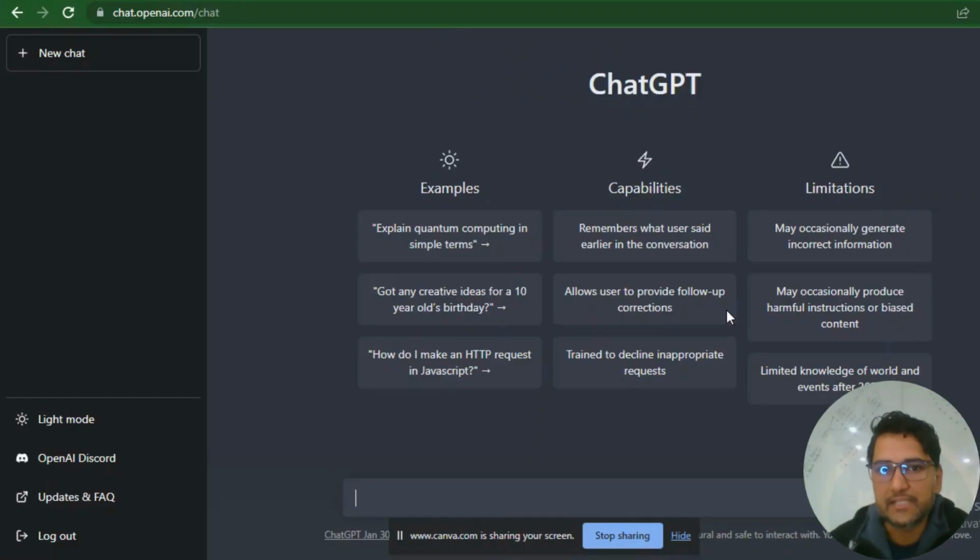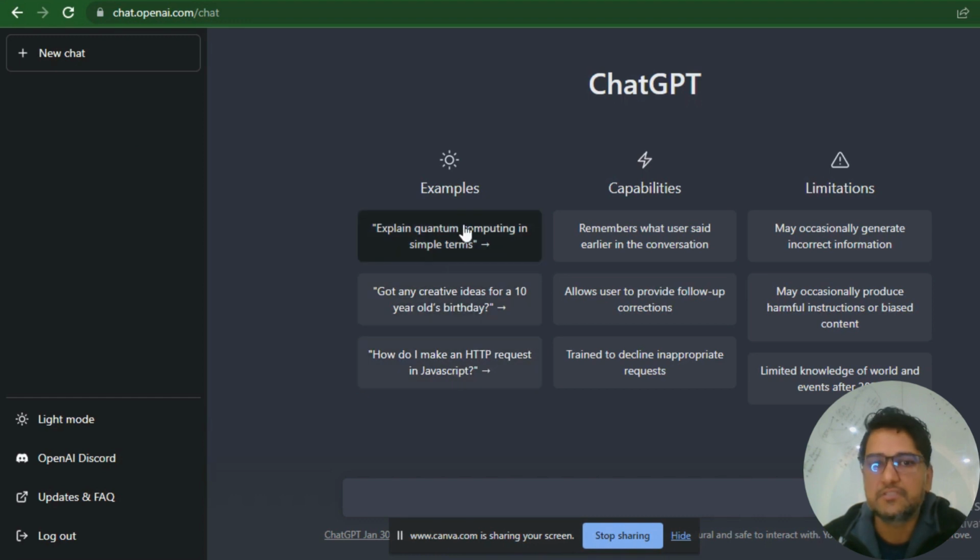So this is how ChatGPT looks like. Its dashboard. You go to chat.openai.com/chat. You will have to sign up. You will register yourself with your email, and you will be able to open this. So these are the examples of what you can do with ChatGPT, and these are the capabilities of ChatGPT, and these are the limitations. For example, explain quantum computing in simple terms.